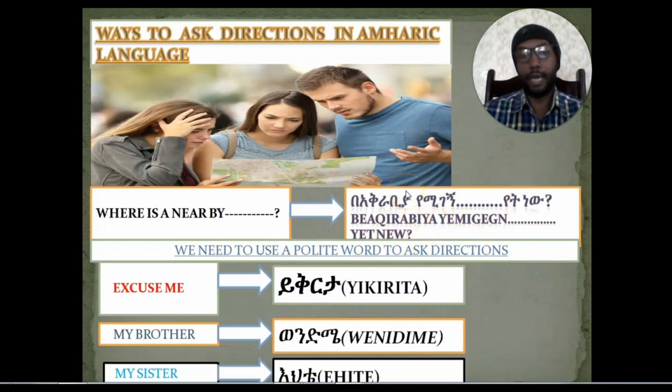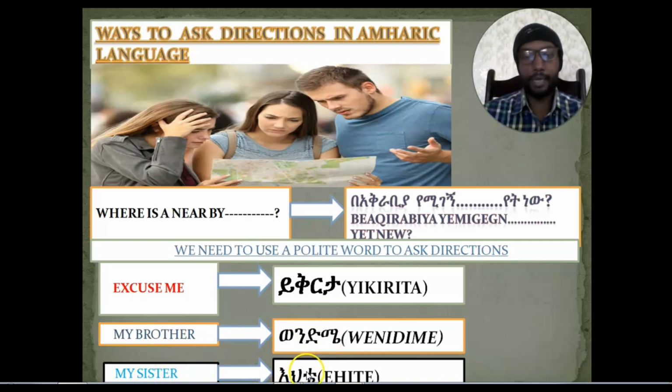So, another way to ask direction. Similarly here, when we want to ask such a phrase, we need to be polite. We need to use polite words such as excuse me, my brother, my sister. Excuse me means ይቅርታ. In English, excuse me means in Amharic ይቅርታ. Whereas my brother in English means, in Amharic, ወንድሜ.